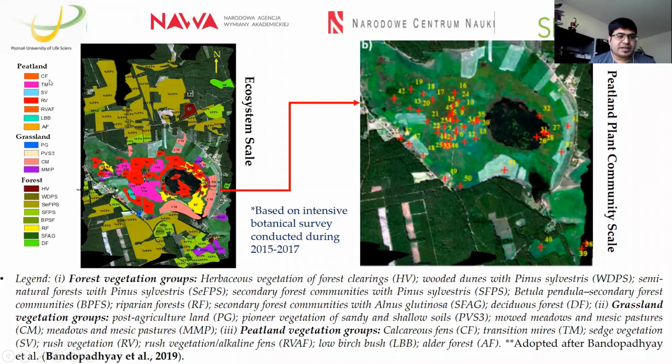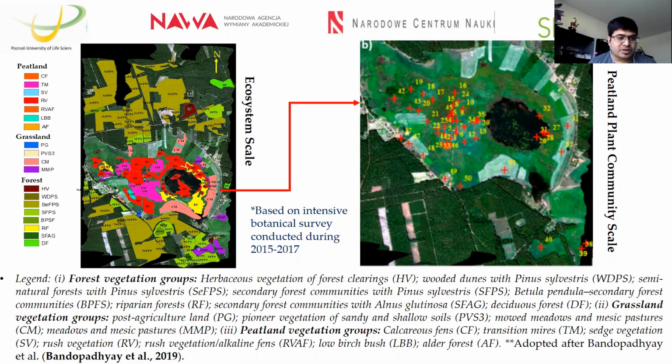Even within the peatland, we have different kinds of vegetation groups, like it's mentioned here: the calcareous fens, transition mires, some sedge vegetation, some reed vegetation areas. All these are included within the peatland ecosystem. There are a total of 7 vegetation groups. As well as in grassland, we have mainly agricultural lands and post-agricultural lands, and some grassland groups also.